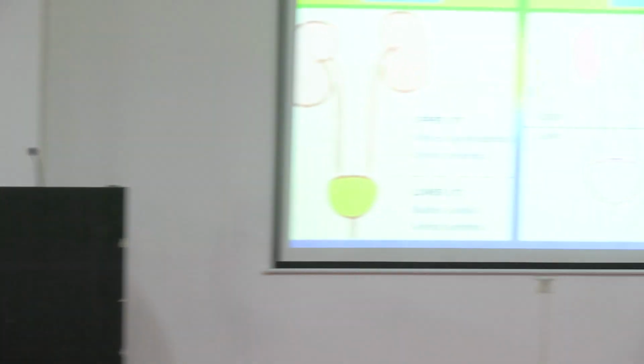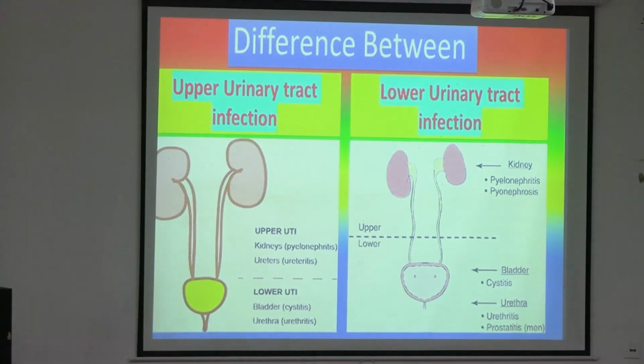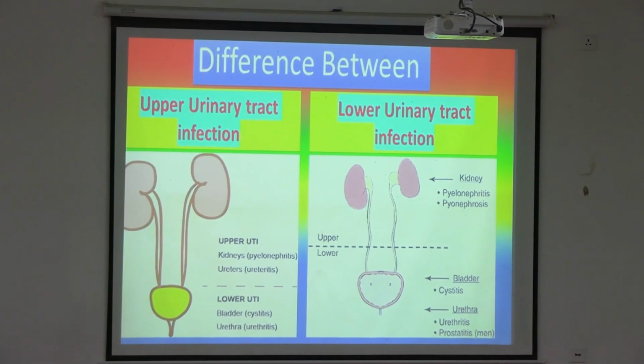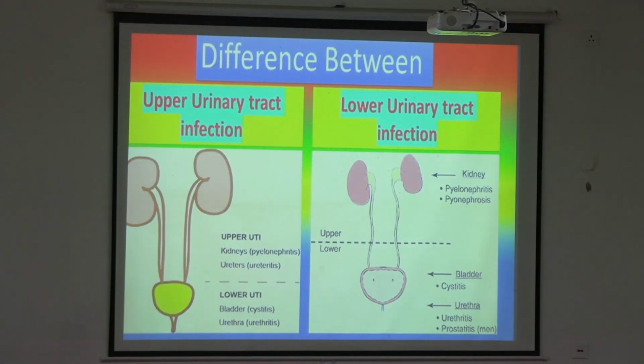So now the difference between upper UTI and lower UTI. So this is the anatomical definition, you can say, the difference between upper, meaning the upper side of the tract. Okay. So obviously it will be involving the kidneys. You can see the kidney, upper UTI. Kidneys, when inflamed or infected, we call it pyelonephritis.